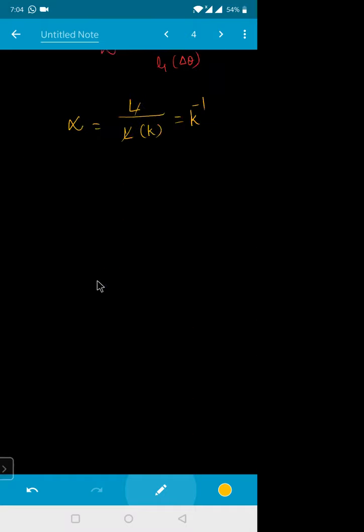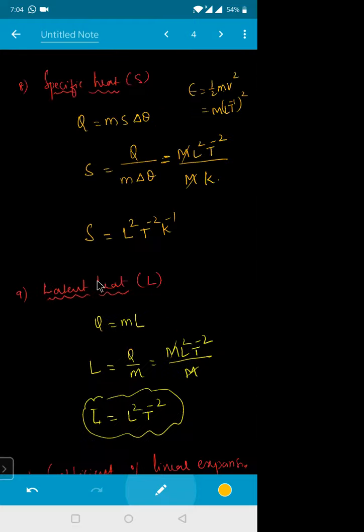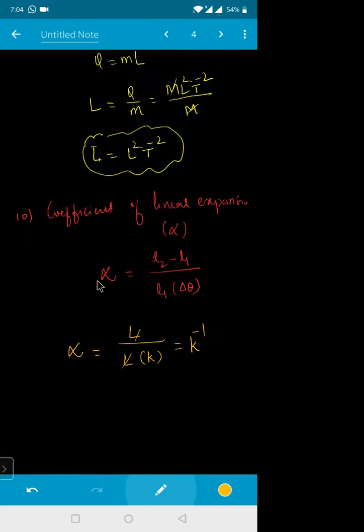Okay? Sir, one minute. Sir, can you show the coefficient of linear? Coefficient of linear. Okay, sir. Does it show any time limit? No, sir.